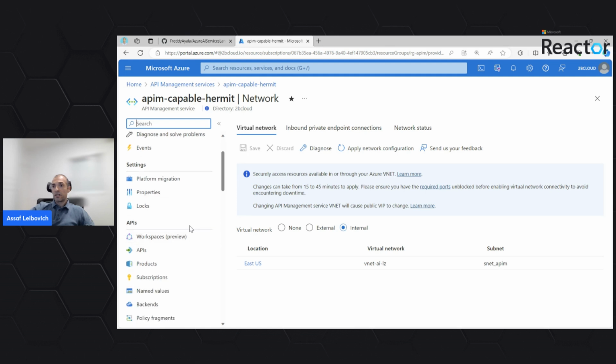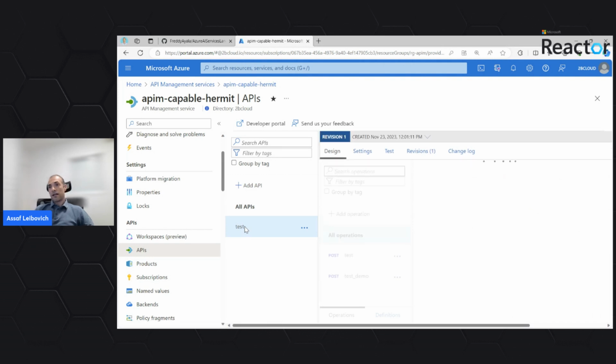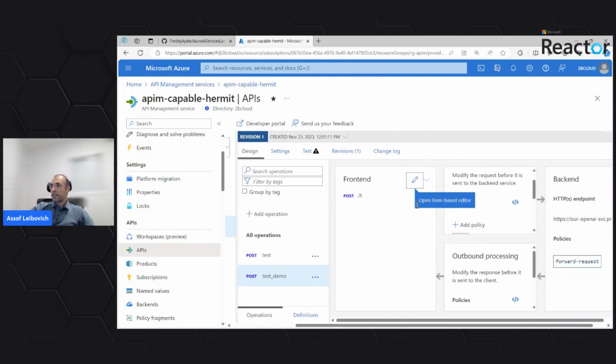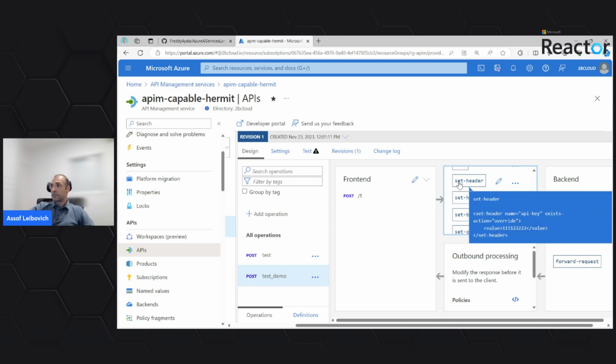Next thing we would like to see about the API management service is the APIs themselves. We'll use an API endpoint that will consist of several policies that will construct the way that we communicate with the OpenAI service. The way that we control the traffic is that we will build on top of the request that will reach the API management service. We'll add several headers and details of the backend pool that will allow the communication from the API management to the OpenAI service. We can see that we will define a header setting the internal requests API key HTTP header